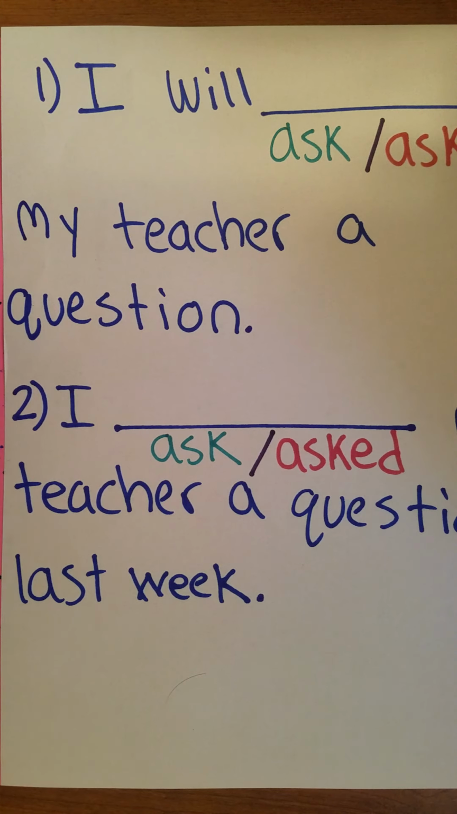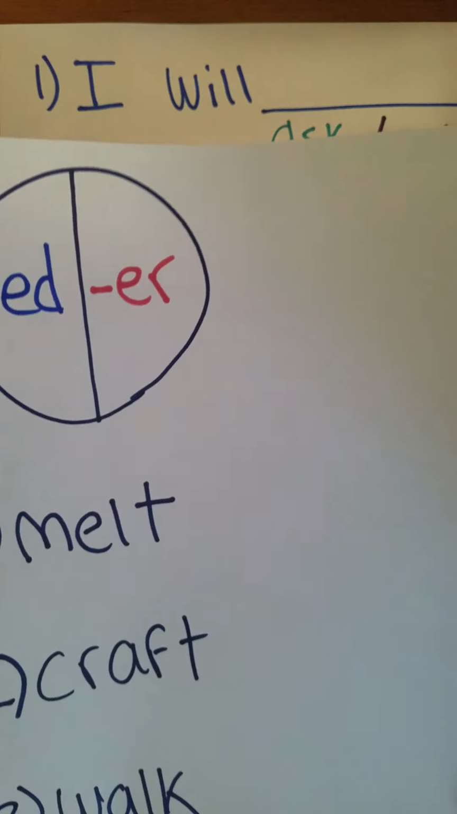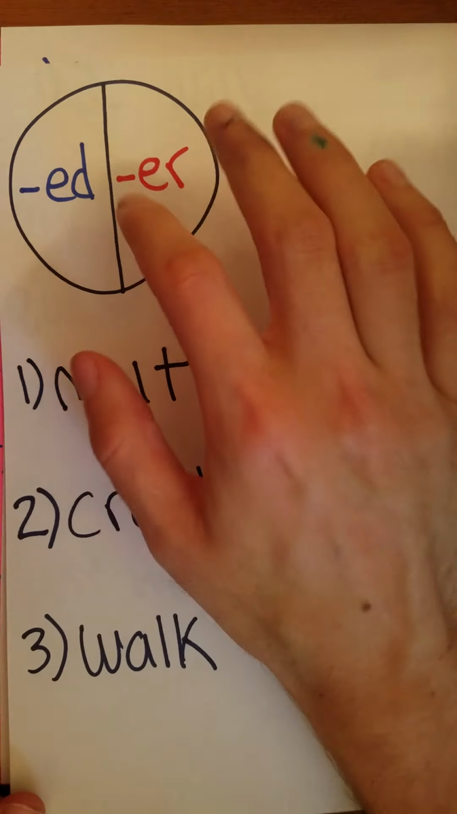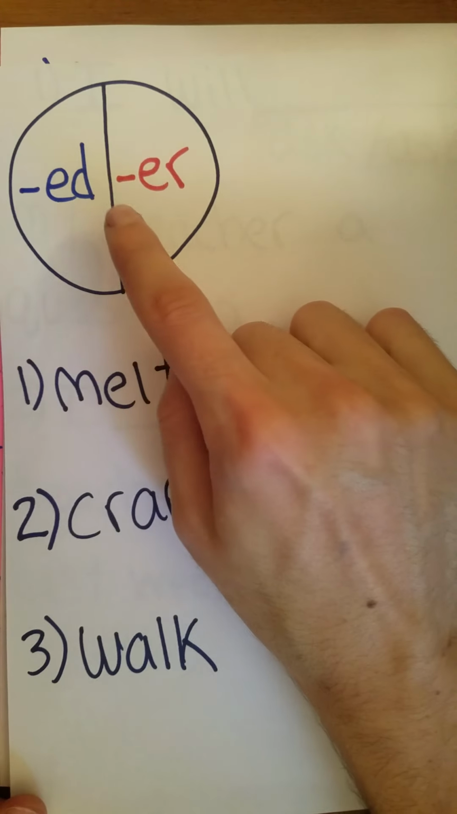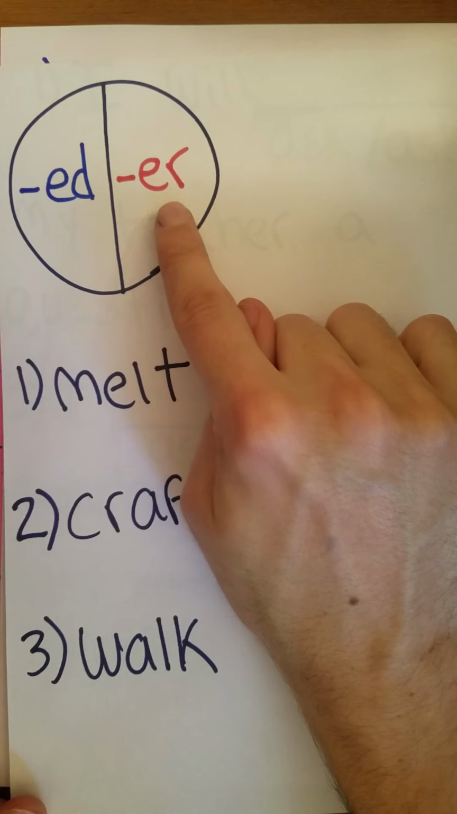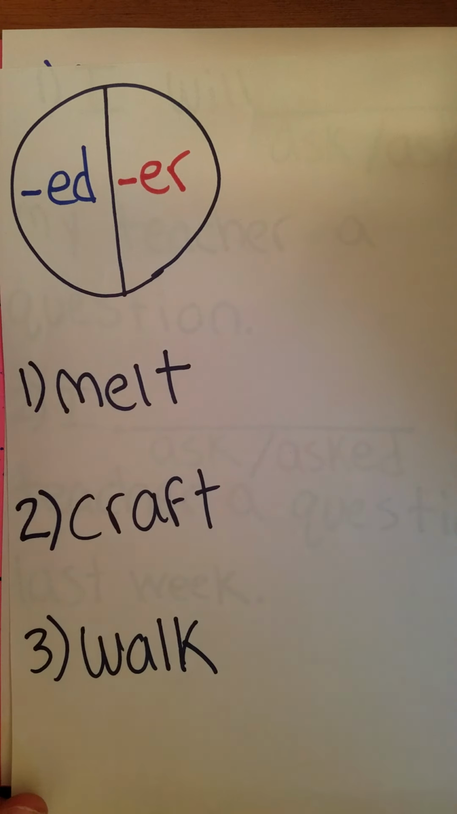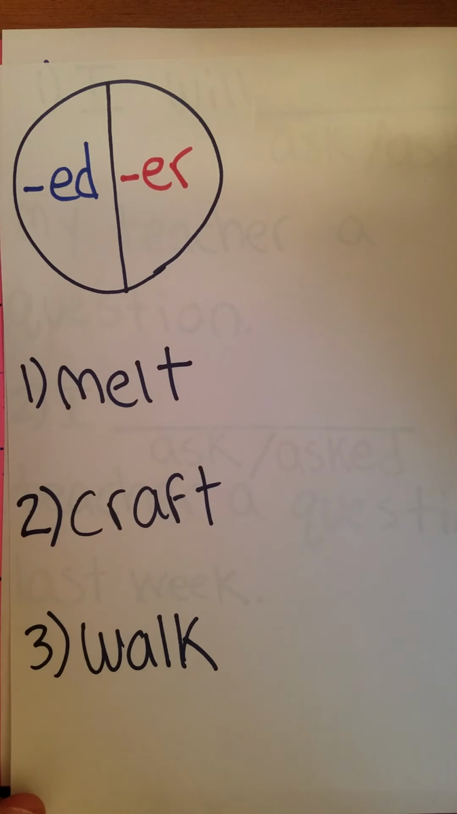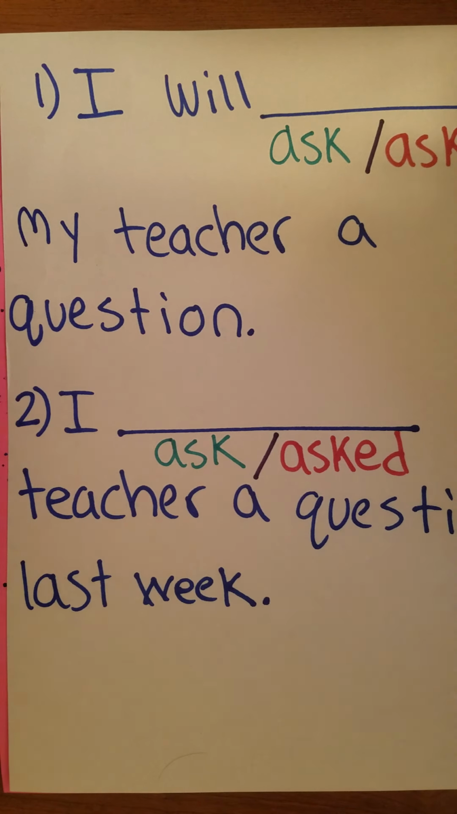Tomorrow we are going to build another spinner, and we're going to spin to add both ed and er to words, and then your mission will be to use them in a sentence with the new meaning. So we'll have to use what we learned yesterday and today in tomorrow's spin and change word activity.